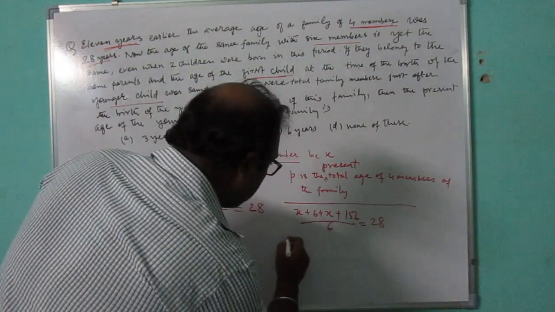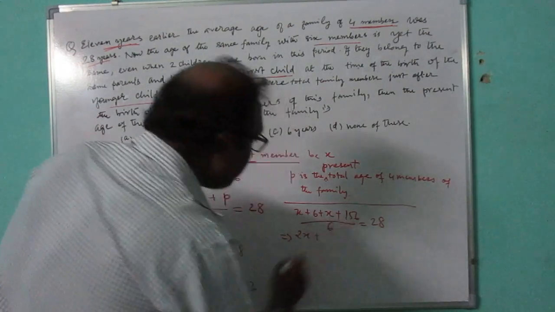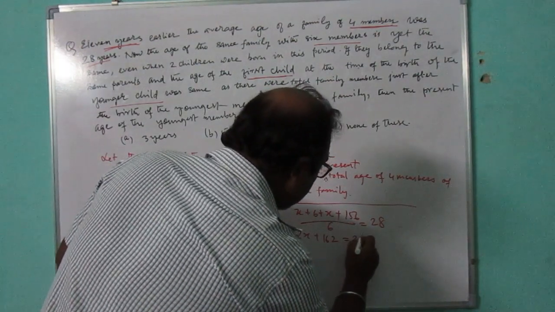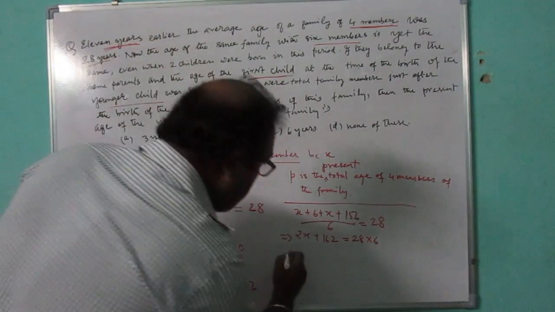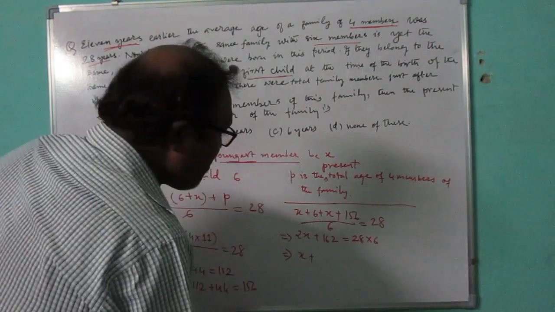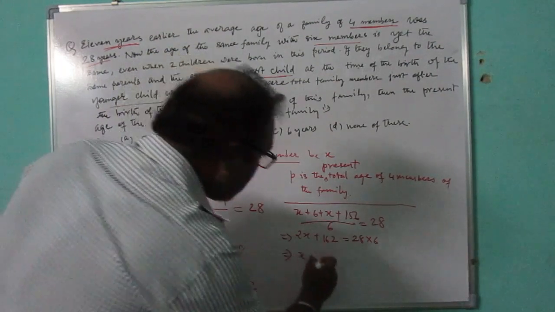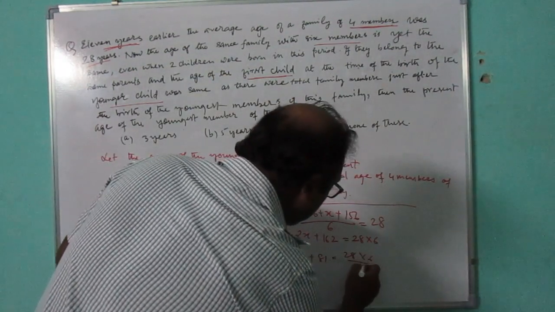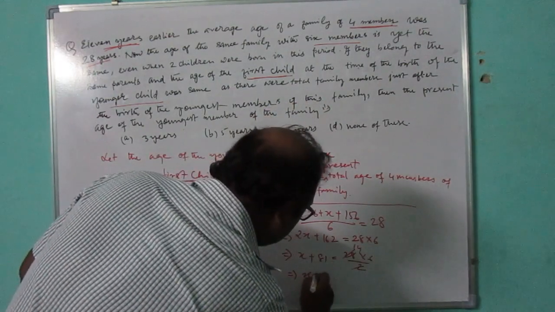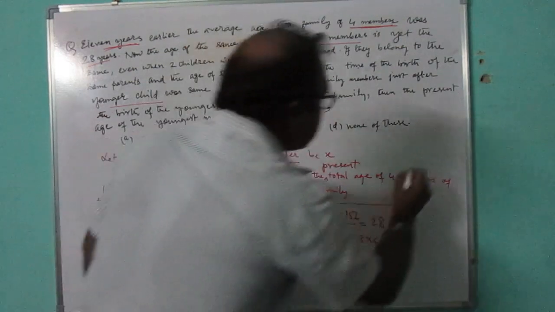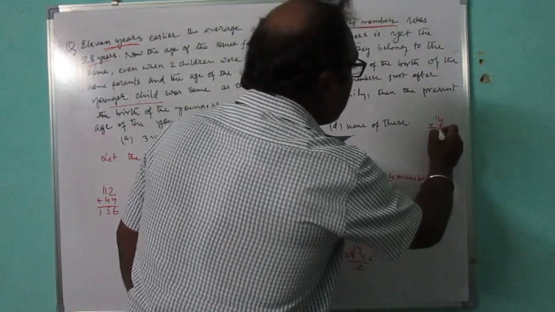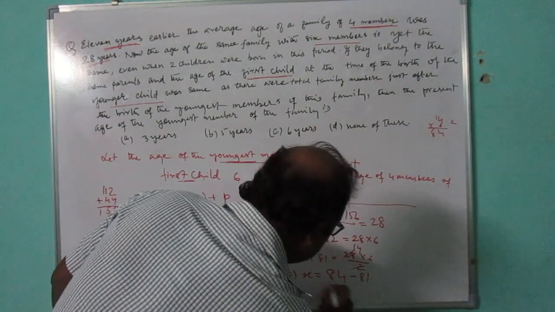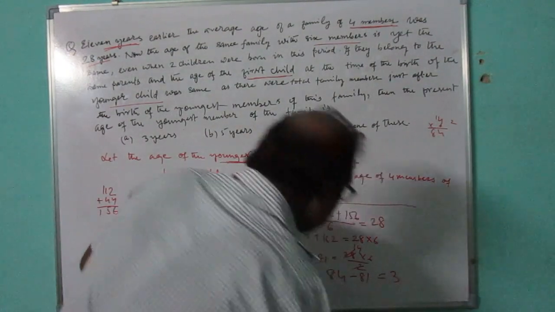So 2X plus 162 is equal to 28 into 6, which is 168. 2X is 168 minus 162, so X is equal to 3.